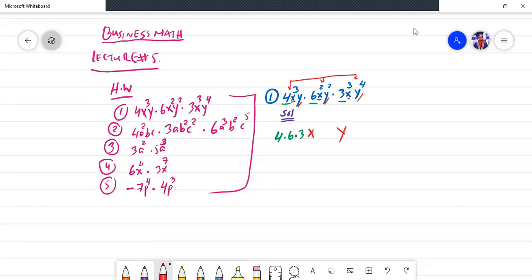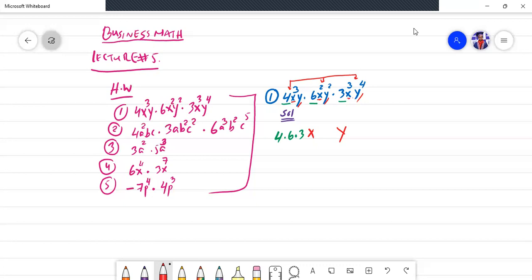What should we do? If there are common bases, then we will add all the exponents, and if there are no common bases, then we will not add the exponents. So observe carefully. In this type of equation, 4xy times 6xy times 3xy, what is the law of exponent saying?